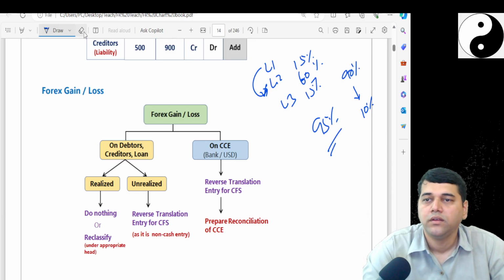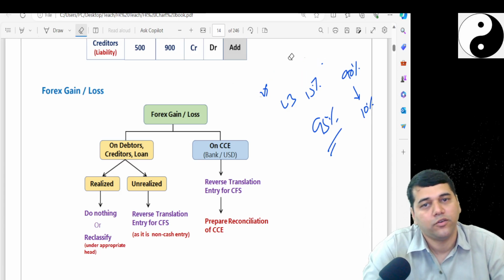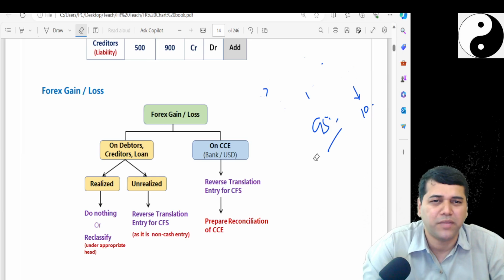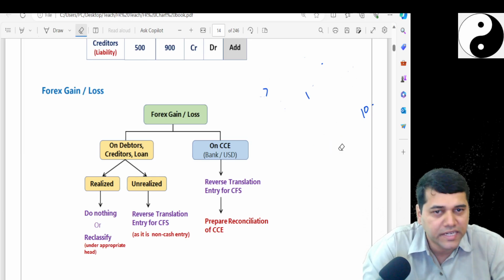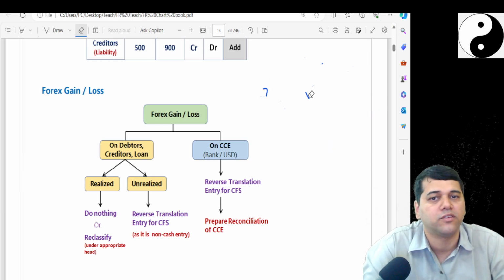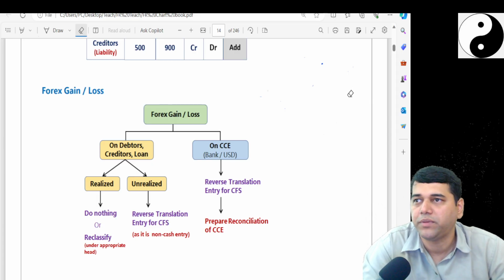Yes. See, forex gain or loss. We should have done Ind AS 21, but it doesn't matter because you know that already, at the inter-level also it was there. It is the same. All these things we are doing are not different from previously.